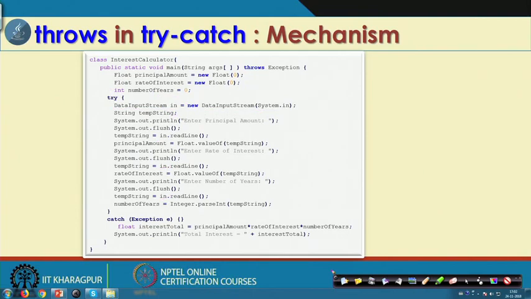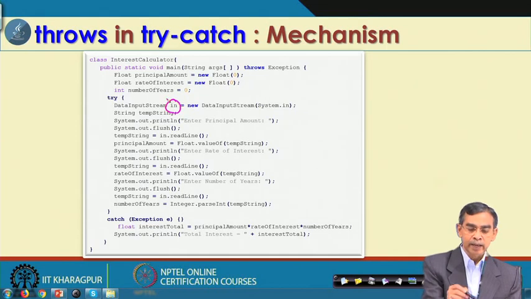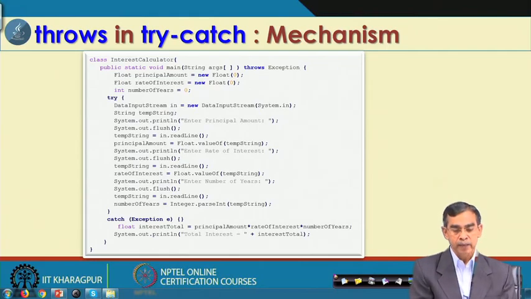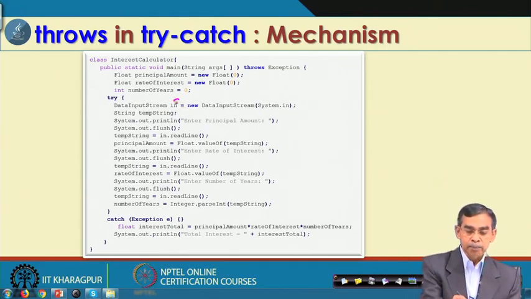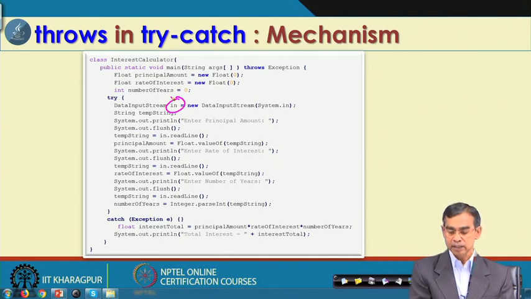This is because Java is basically interpretative in manner. So, if this fails, then obviously it will not stop here; it will try to execute, and in every point it will point out the exception. Anyway, there is a possibility that an exception may occur in the sense that the data input stream object is not successfully created for some reason.